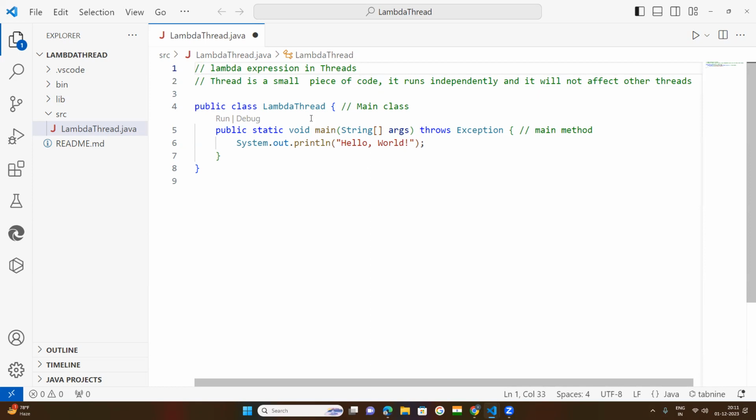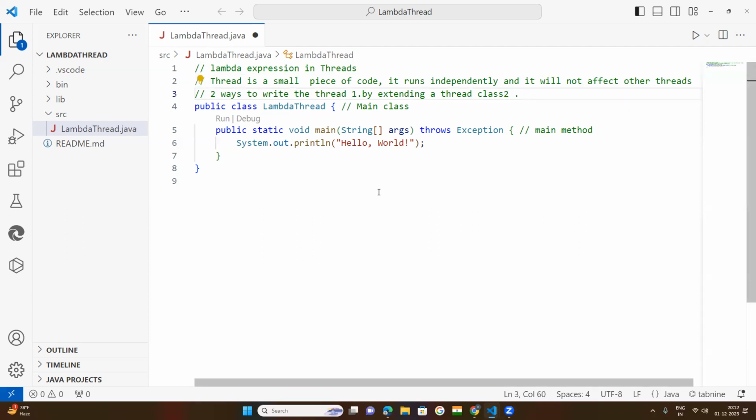So now try to understand. First of all, let us create a thread. In programming in Java, I told you that there are two ways to write the thread. One is by extending a thread class. The second one is by implementing an interface.